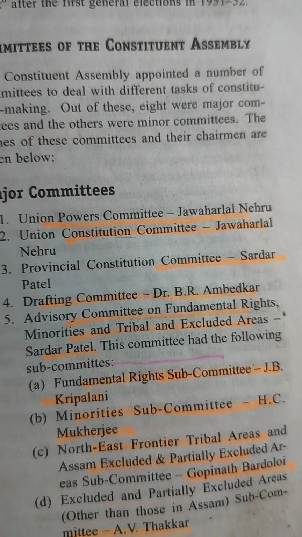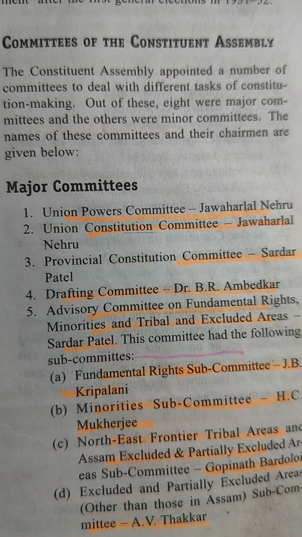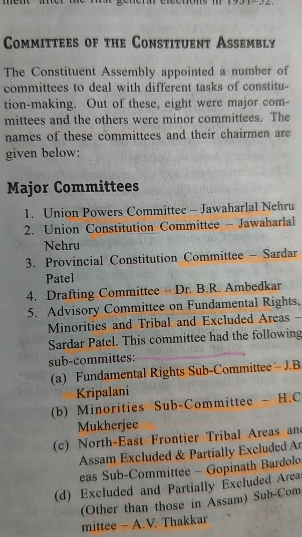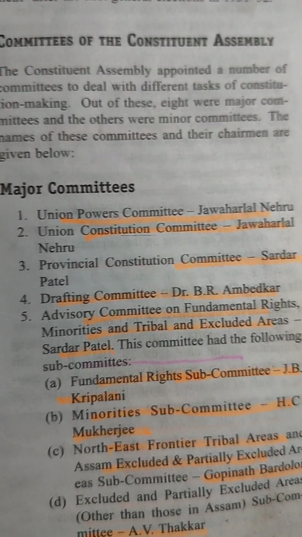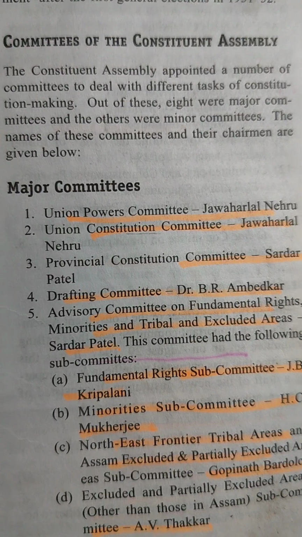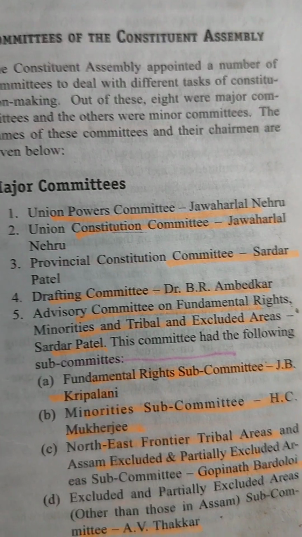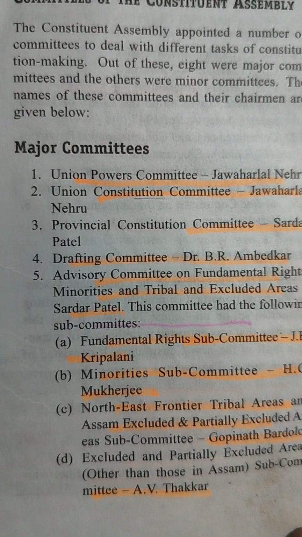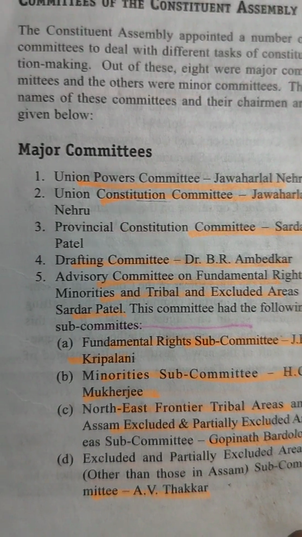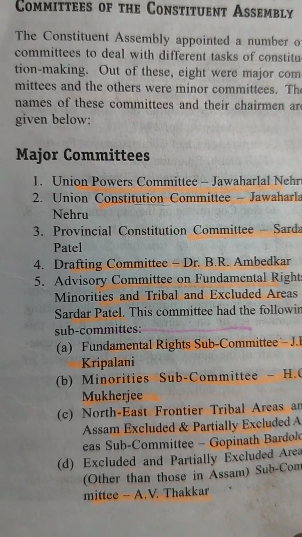So, some committees were made which will look after the task of the constitution making. There are two different categories. 8 were major committees and others were minor committees. So, we'll just read about them: what are the major committees and who are the chairmen of those committees.